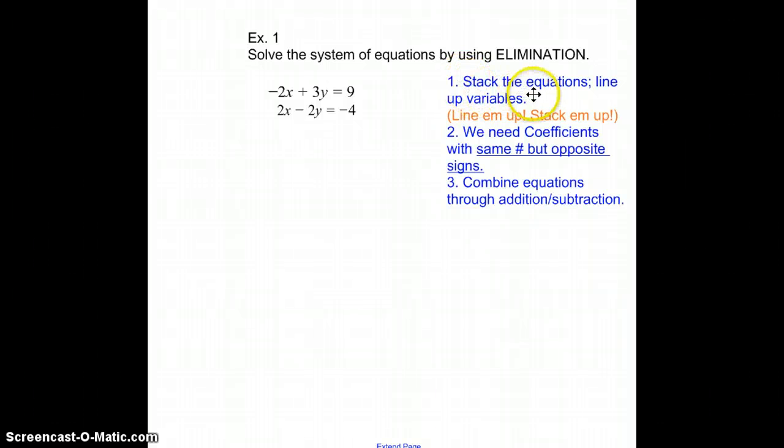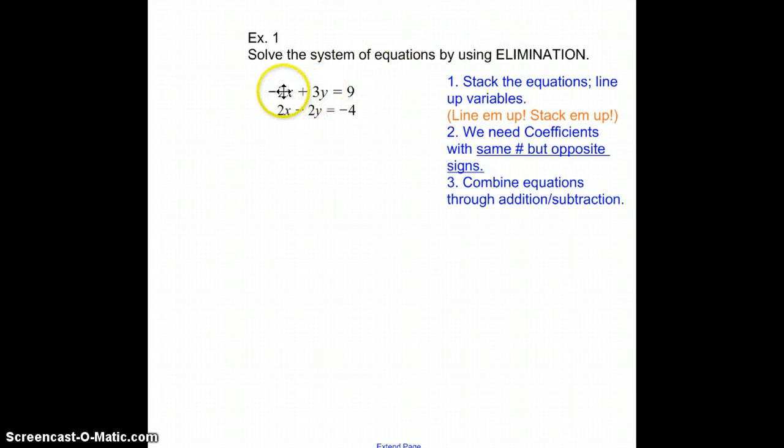So the first thing is stack the equations, line up the variables. So we've got our x's lined up, our y's lined up, our numbers lined up. Or as we like to say, line them up, stack them up. Just make sure your x's are lined up with your x's, your y's are lined up with your y's. What we need here is to get the same coefficients. We need coefficients with the same numbers but different signs.